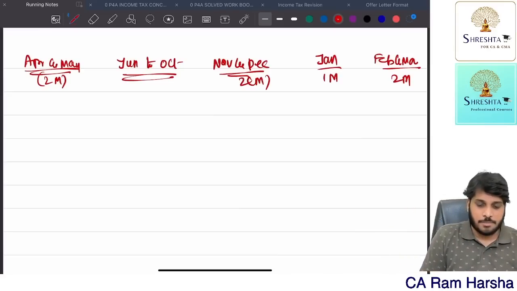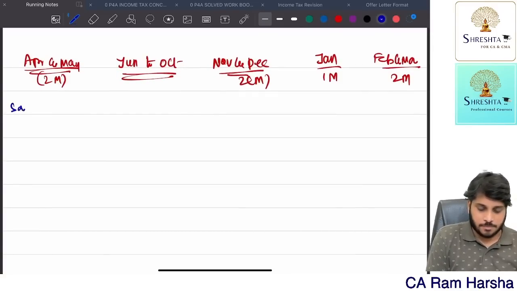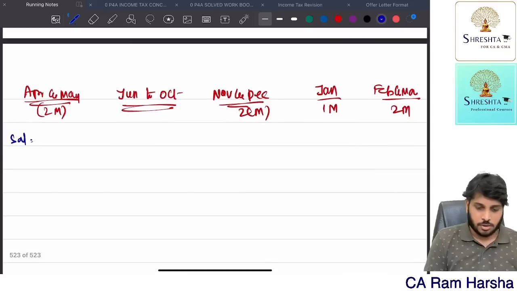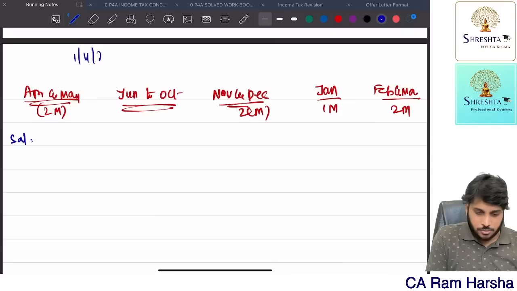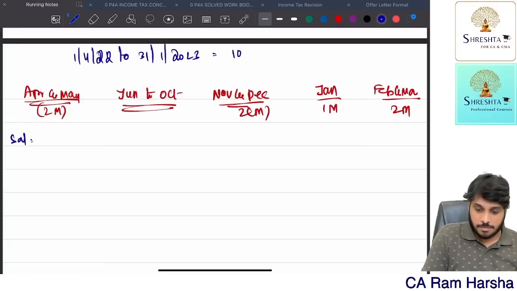So for April and May, how much is his salary? First of all, let me list out what is his salary income. Salary means what? Basic plus DA for retirement. From 1st April to 31st January 2023, his basic salary is how much? 10,000 per month.